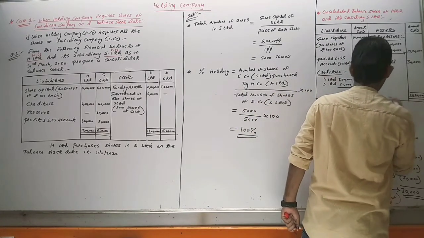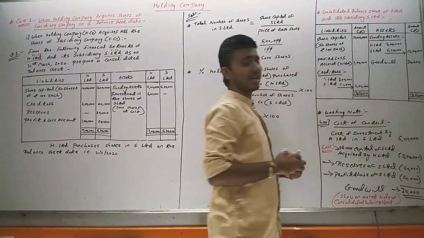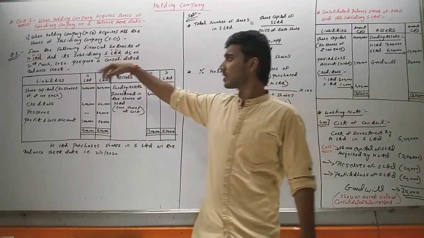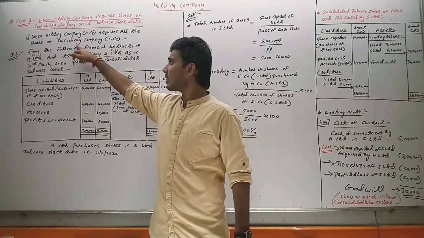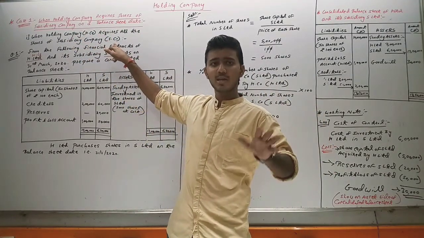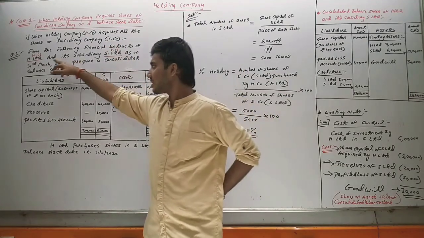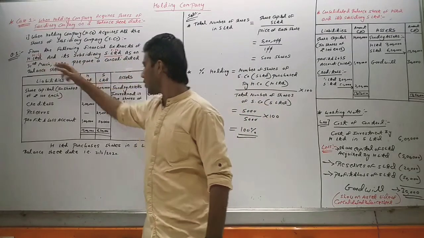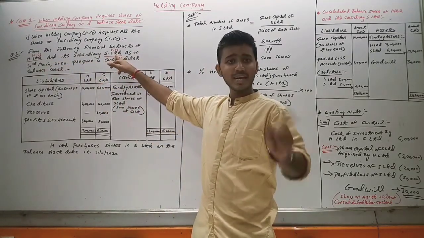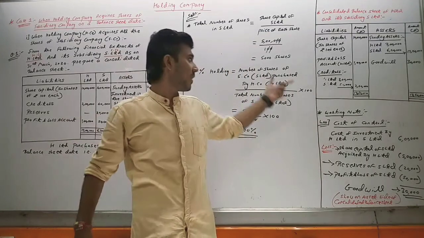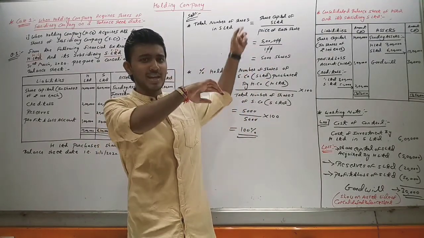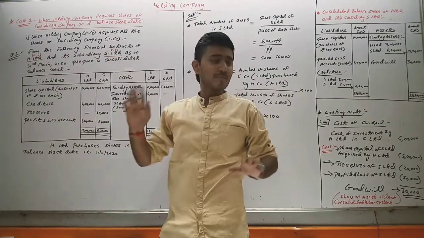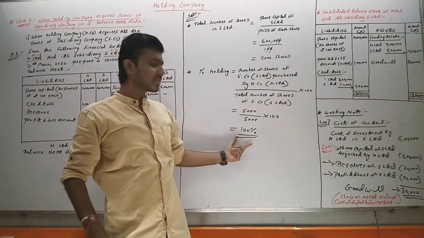So this was our case number 1, when the holding company acquired shares of the subsidiary company on a balance sheet date, and in that, the first case when the holding company acquired all the shares of the subsidiary company. Here H Limited is the holding company and S Limited is the subsidiary company. H Limited has acquired 5,000 shares of S Limited, and S Limited has a total of 5,000 shares. This is the first thing we have to find in the question. Because H Limited has acquired all the shares of S Limited, the percentage holding is 100%.